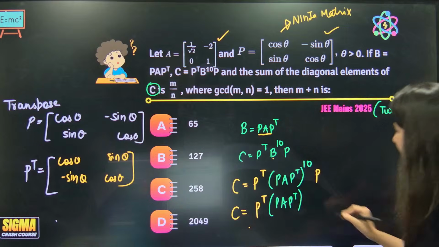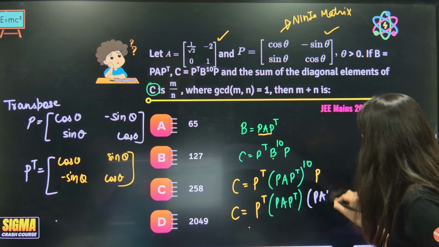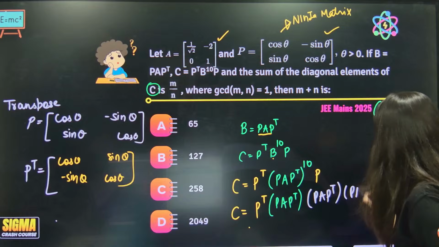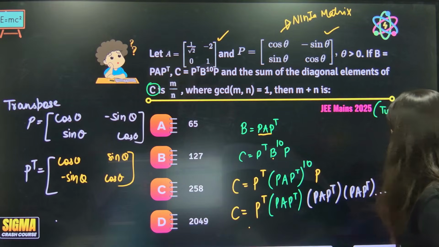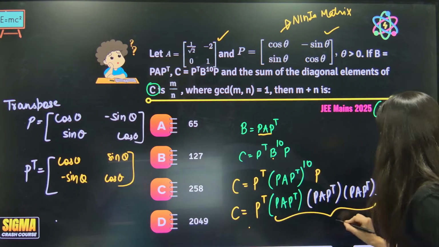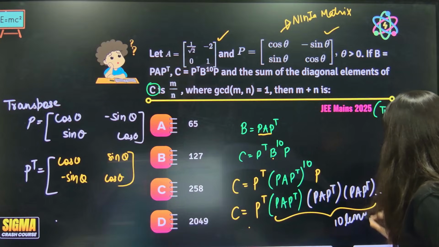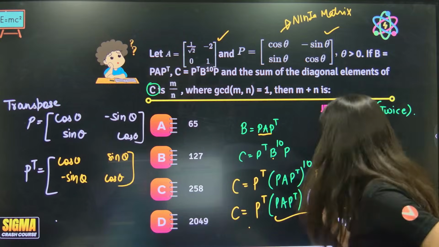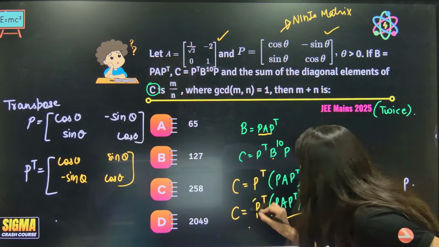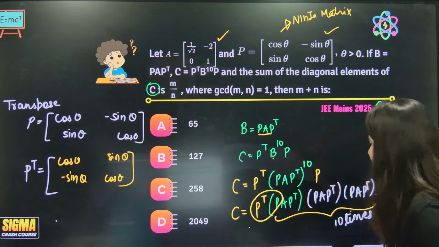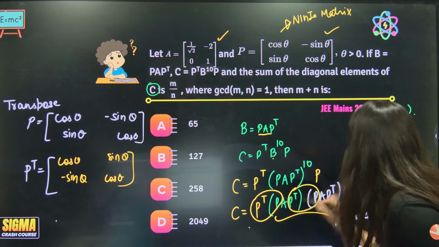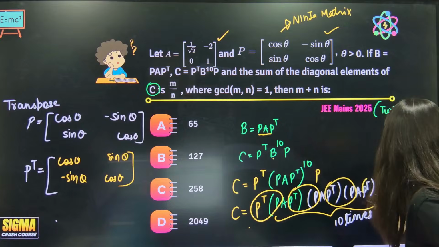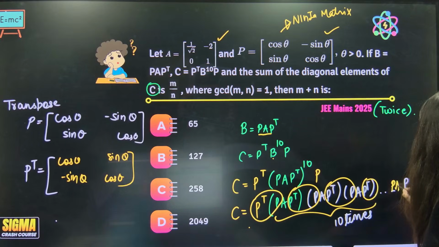Okay, ma'am. Yes. PAP transpose, PAP transpose, PAP transpose. How many times should I be writing, ma'am? 10 times. And eventually you have to write just P in the end. Ma'am, I can see that P and P transpose are getting multiplied: P transpose into P, P transpose into P, and eventually in the end also PAP transpose.